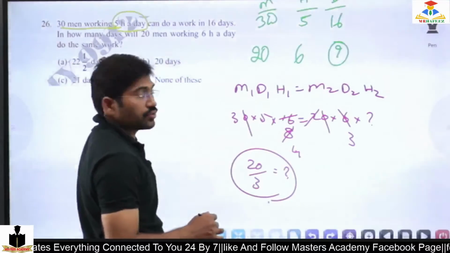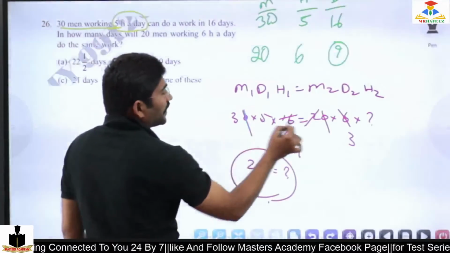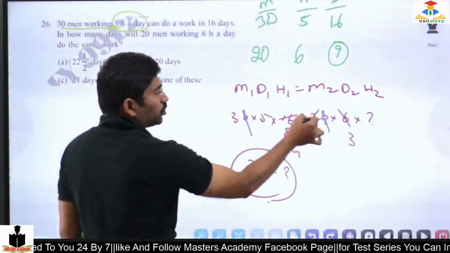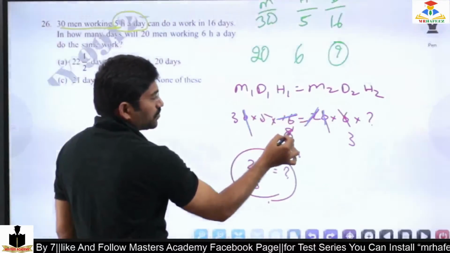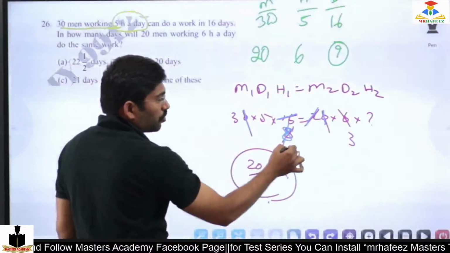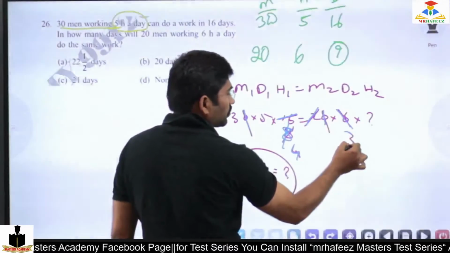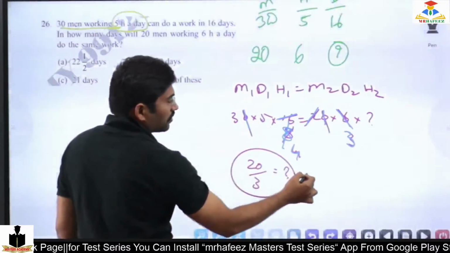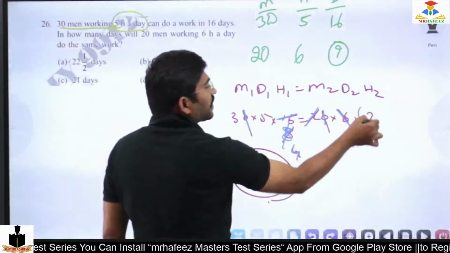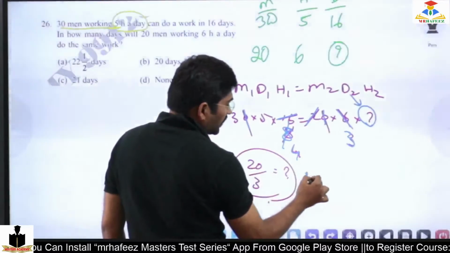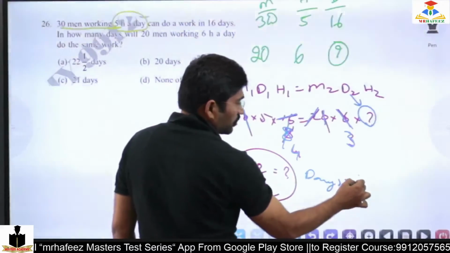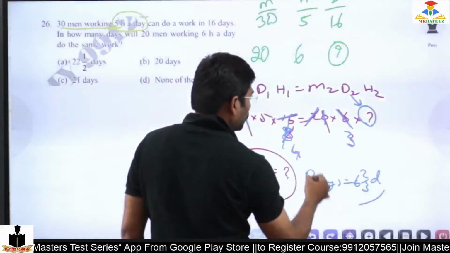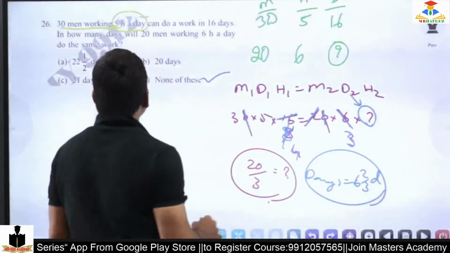Okay. Yes, sir. So the zeros will get cancelled, and 2 1 time, 2 8 times. So 2 4 times, 2 3 times. So 4 5 times is 20. 20 by 3 is the question mark. So the question mark is actually days. So days equals 6 2 by 3 days, which is none of the above.